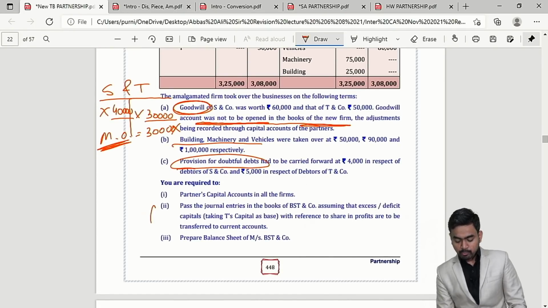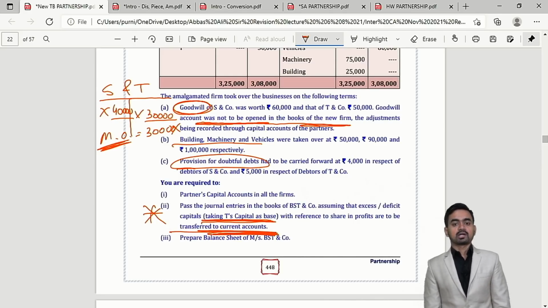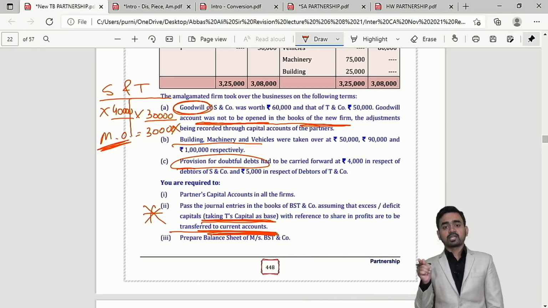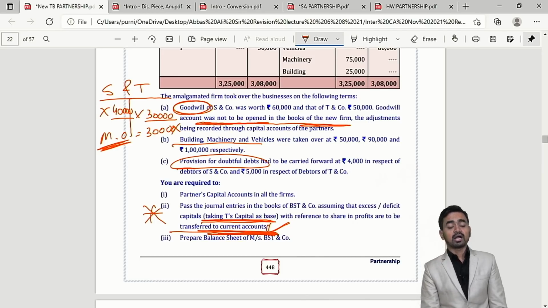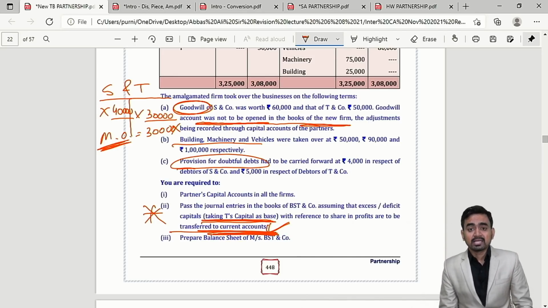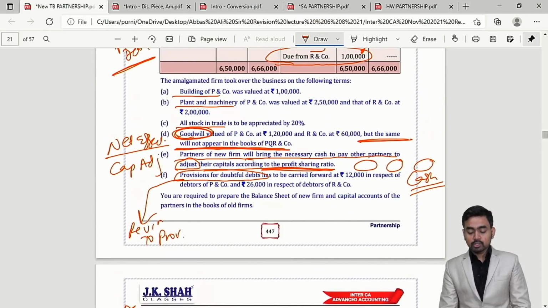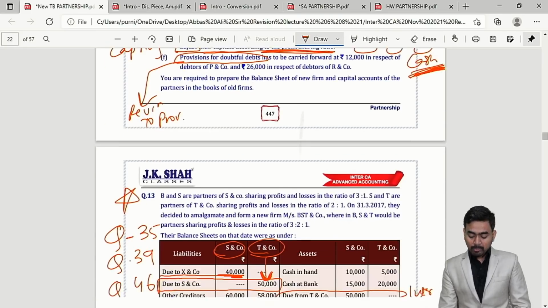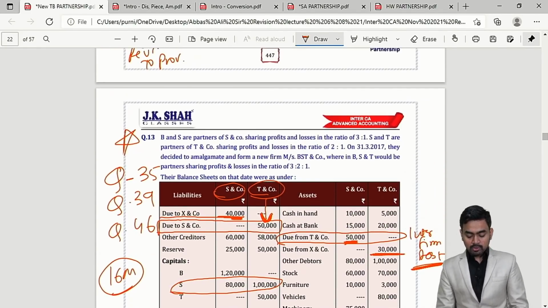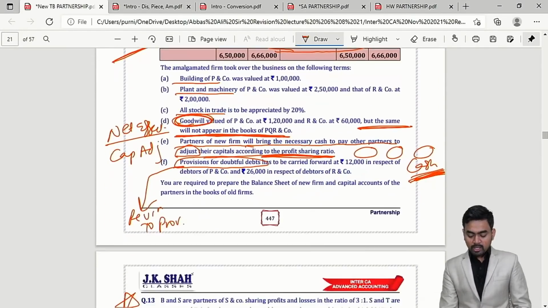Very important point is this, which says what? Give the capital adjustment treatment by taking T's capital as base, and if any difference comes, then it should be transferred to current account. Clear? So now after giving the treatment for capital adjustment, the balancing figure will be transferred to current account if clear instruction is given. Clear? And in question number 12, no clear instruction is there, and therefore it will be settled through cash.